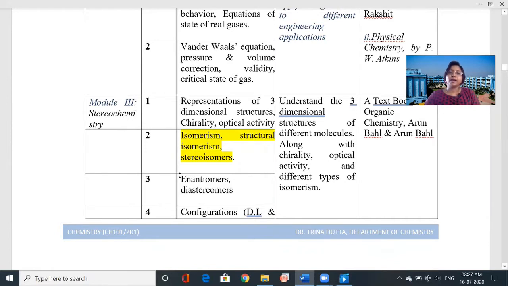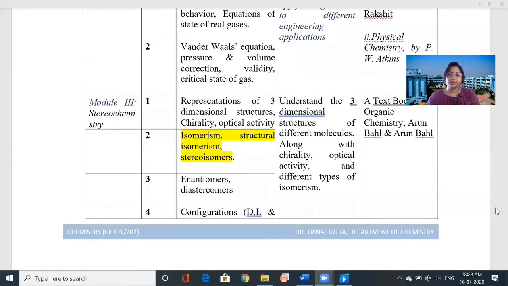Today you will learn the second lecture: isomerism, structural isomerism, and stereoisomers. Here the students will understand the three-dimensional structure of different molecules along with chirality, optical activity, and different types of isomerism. Also, you can get the textbook from the library.